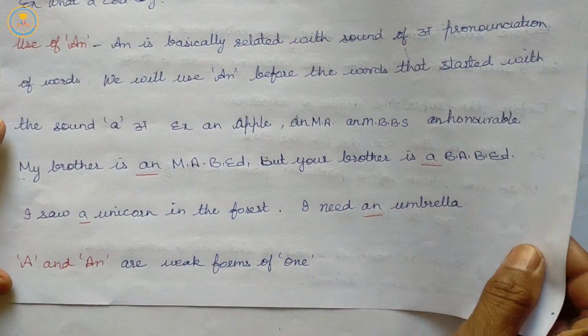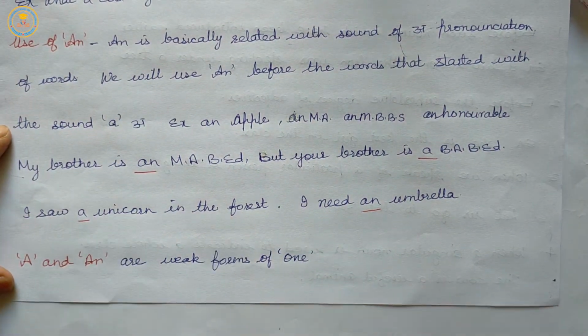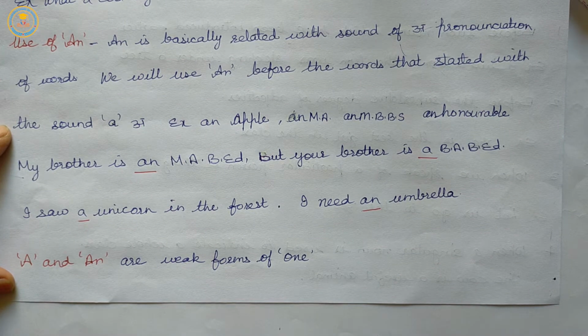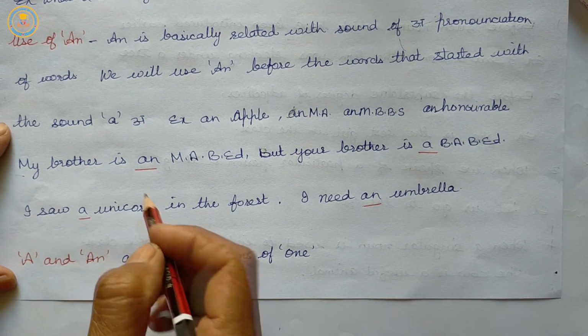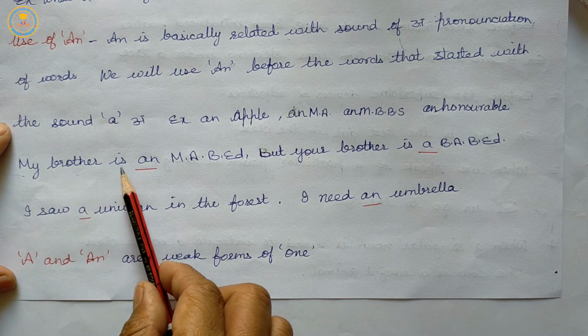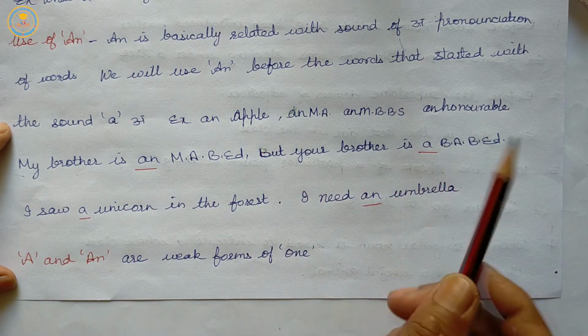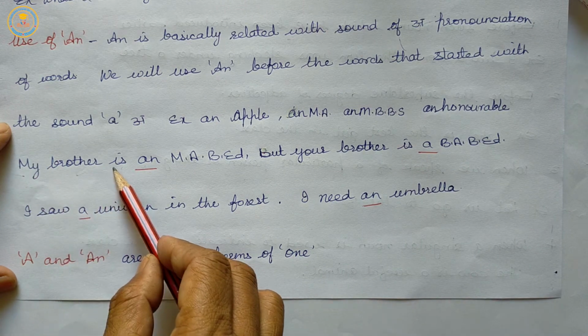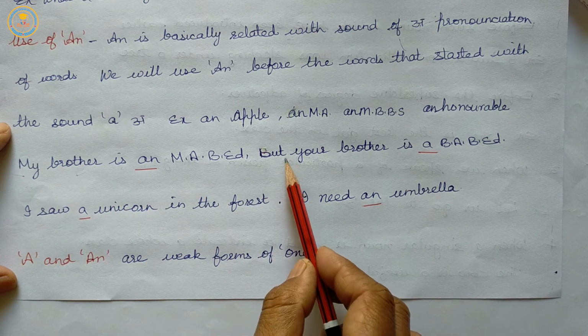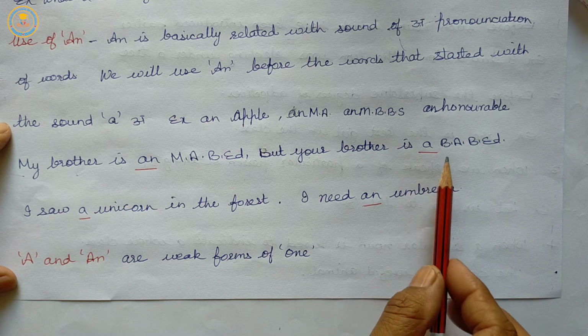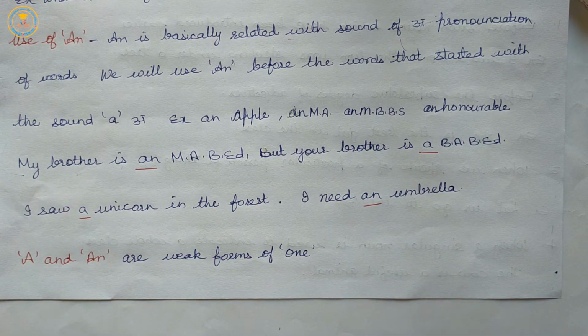Example: an apple, an MA, an MBBS, an honorable. My brother is an MA B.Ed, but your brother is a BA B.Ed.